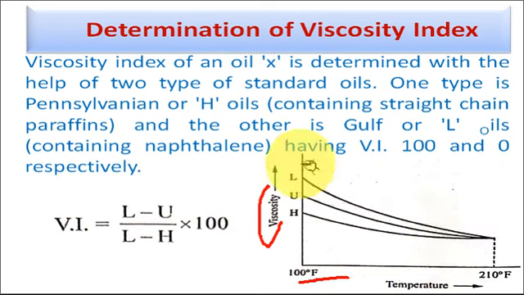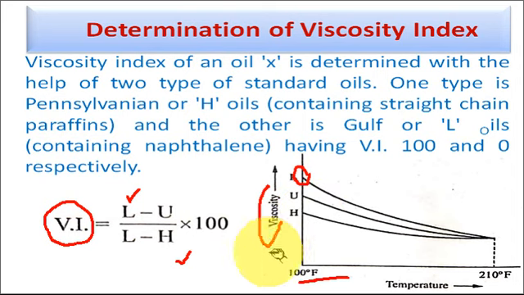To determine the viscosity index of the unknown lubricating oil, we are using this formula: L minus U divided by L minus H multiplied by 100. What is L here? L is the viscosity of the Gulf oil at 100 Fahrenheit, while U is the viscosity of the unknown lubricating oil at 100 Fahrenheit. H is the viscosity of the Pennsylvanian oil at 100 Fahrenheit.